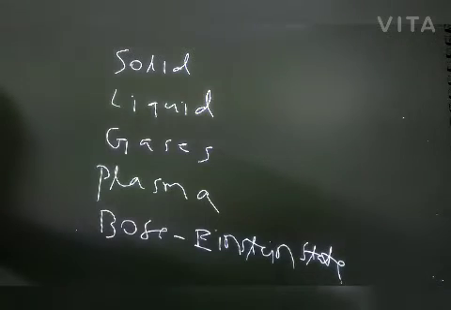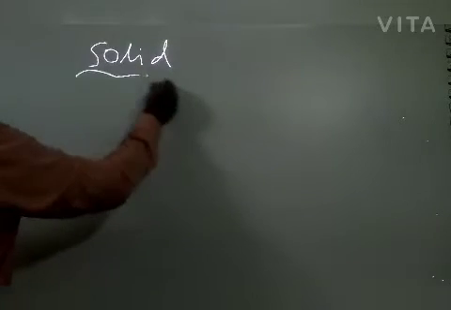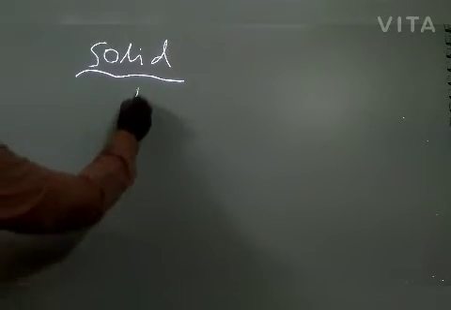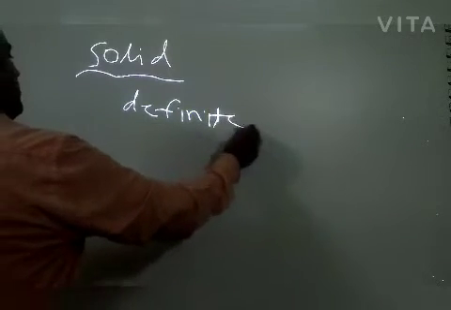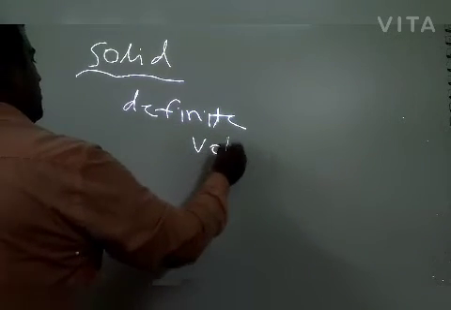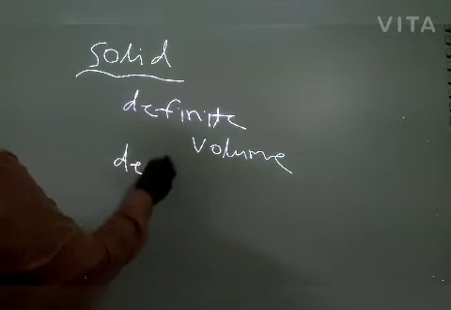What is solid? Solid is the substance having definite volume and definite shape.